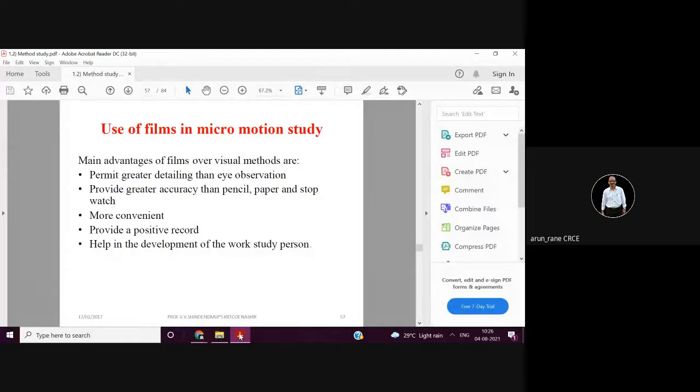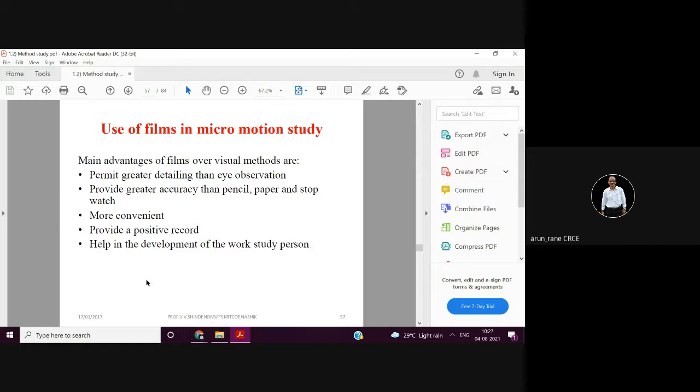Because we cannot pick up even the smallest activity with our eye. So that's why many times we take photographs and we zoom in order to see the details. So the same thing happens here. If you want to have greater accuracy than pencil and paper, it's always better that you record, you film it, you shoot it. So that was the earlier technique.